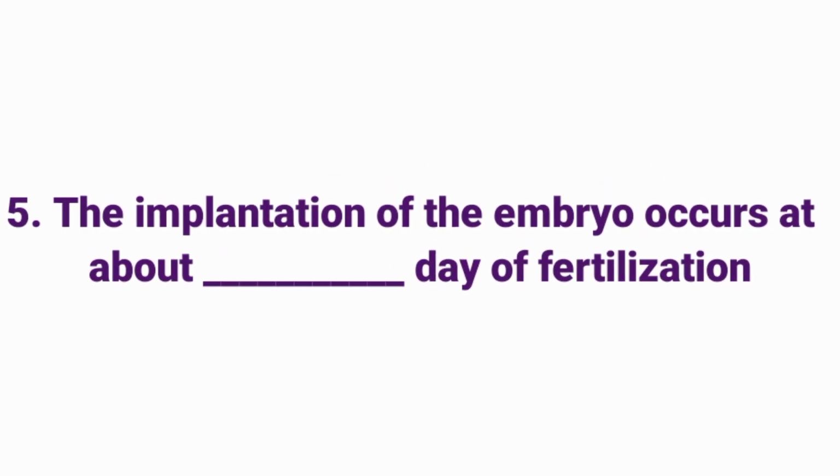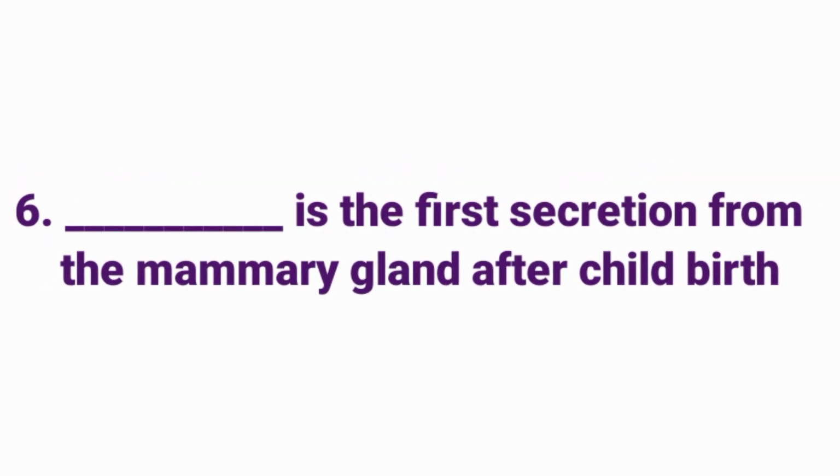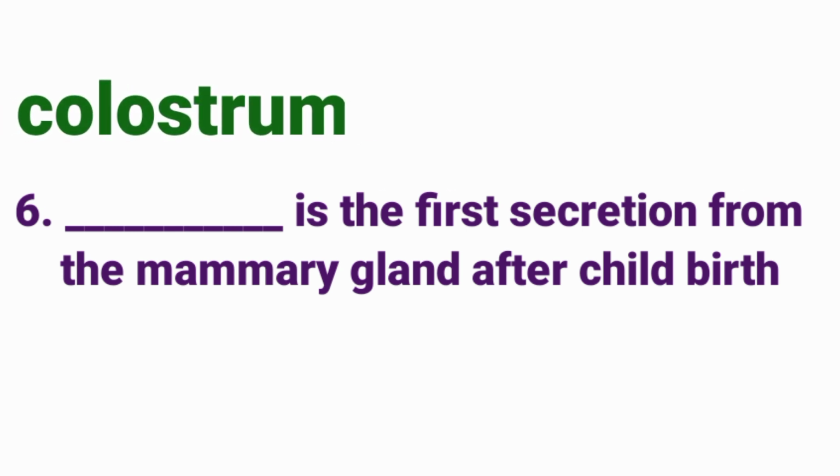The implantation of the embryo occurs at about dash day of fertilization. Answer: 6th to 7th day of fertilization. Dash is the first secretion from the mammary gland after childbirth. Answer: colostrum. Colostrum is the first secretion from the mammary gland after childbirth.